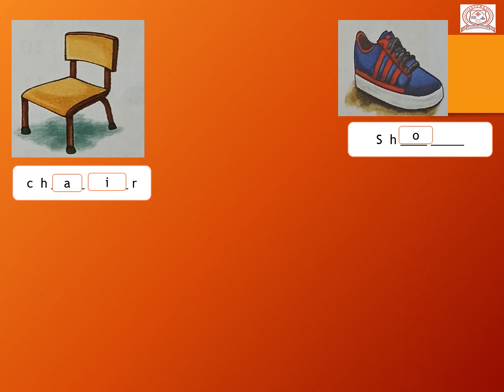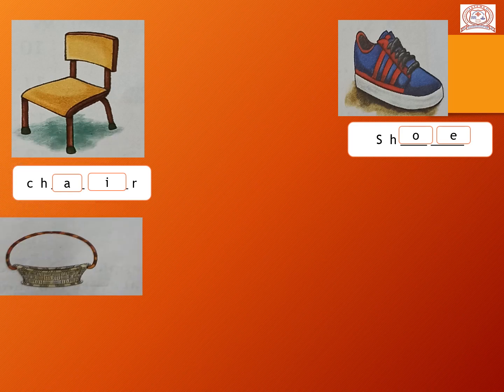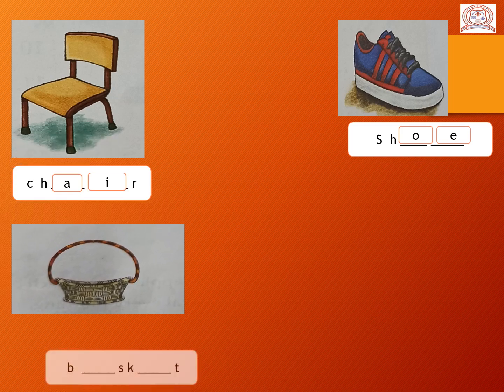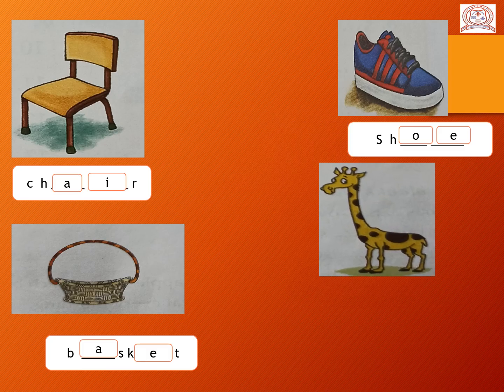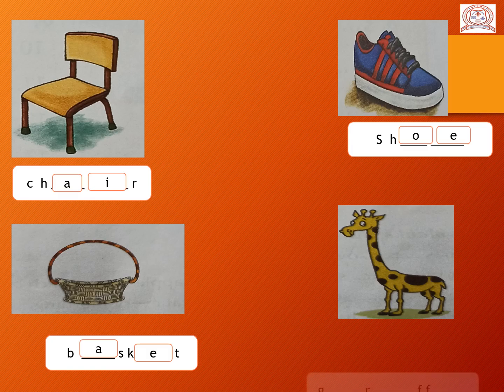So the first vowel is O and the second is E. S-H-O-E, shoe. And the next is basket. B-S-K-T. So the first is A and the second vowel is E. B-A-S-K-E-T, basket. And the last one is giraffe.